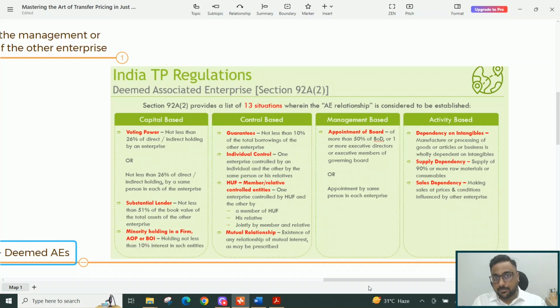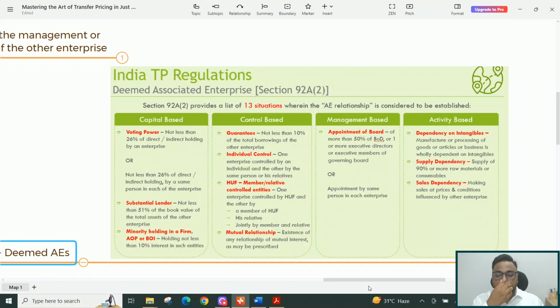The provisions say that in case your production is entirely dependent on that particular intangible or know-how, then the relationship between the two enterprises would be an associated enterprise. Then again, supply dependency.